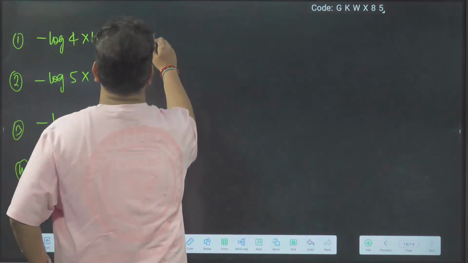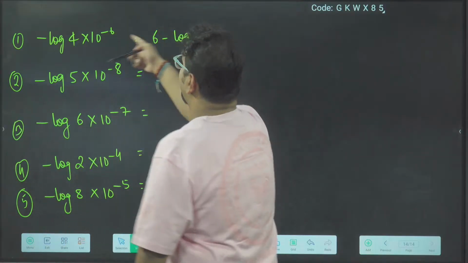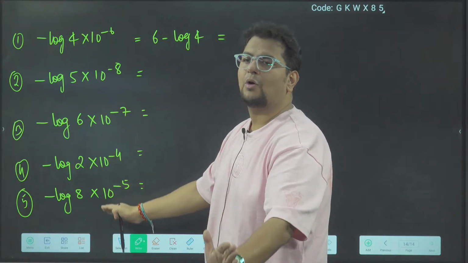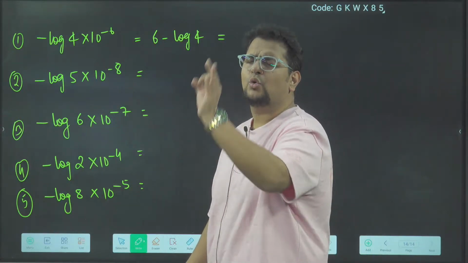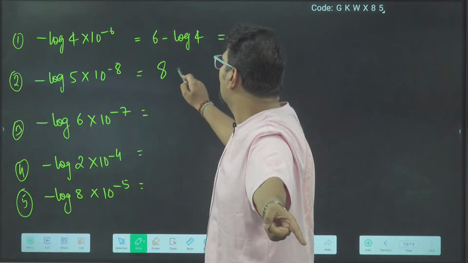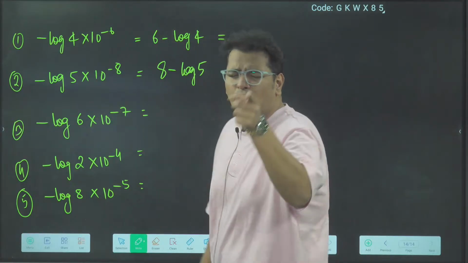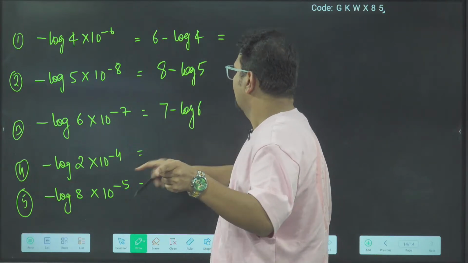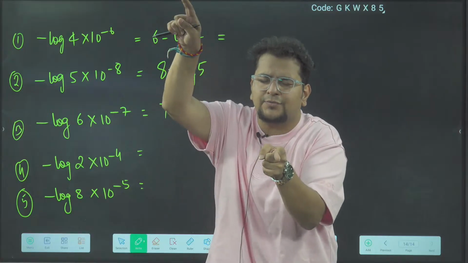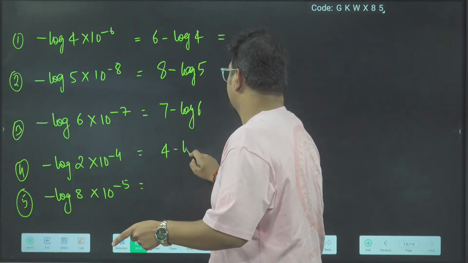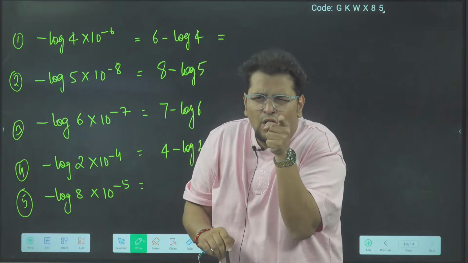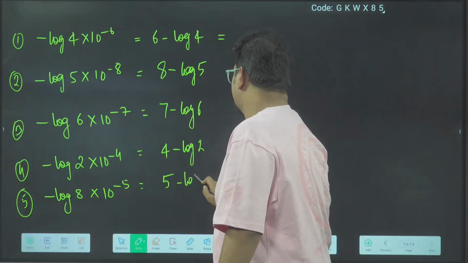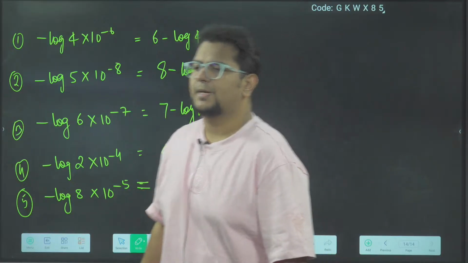Minus log 4 into 10 power minus 6 will be 6 minus log 4. Everyone, those who are finding difficulty, see one by one with a cool mind how I am solving. Minus log 5 into 10 power minus 8 is 8 minus log 5. Minus log 6 into 10 power minus 7 is 7 minus log 6. Minus log 2 into 10 power minus 4 is 4 minus log 2. Minus log 8 into 10 power minus 5 is 5 minus log 8. This much. Every single person, is it clear?